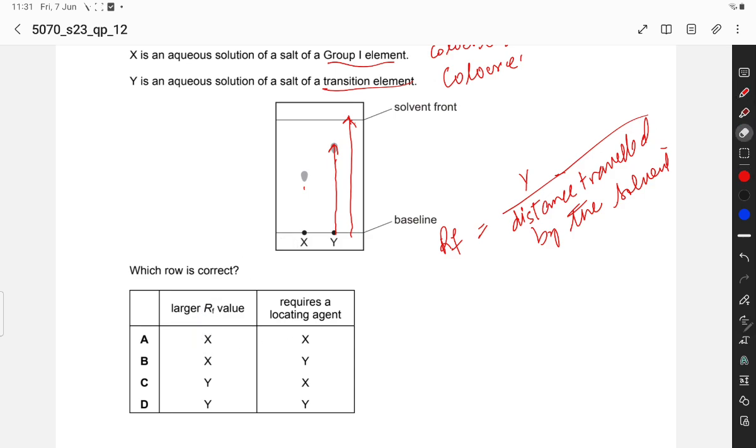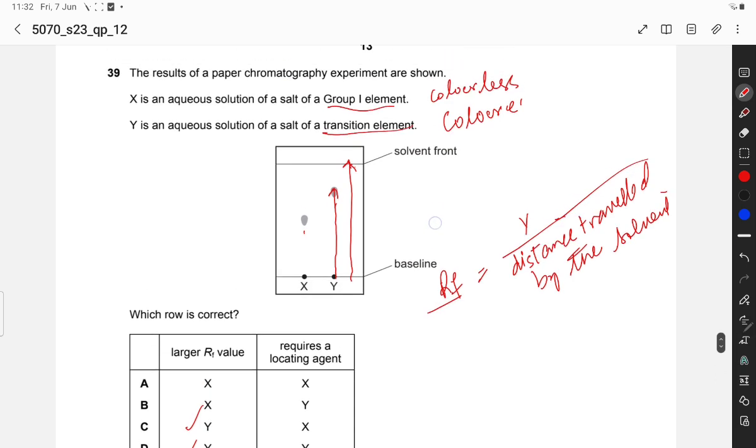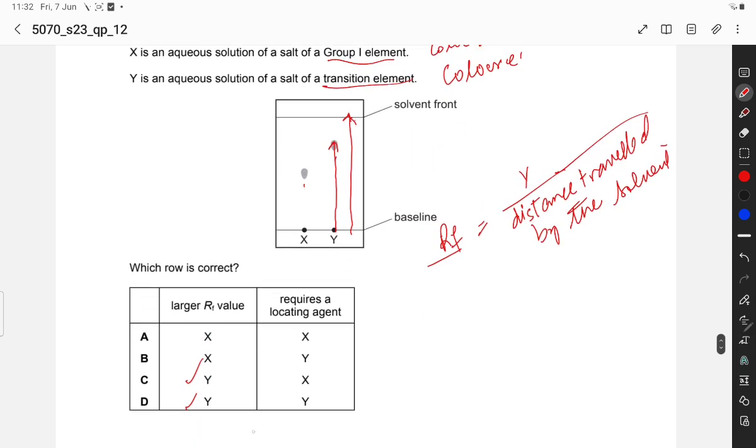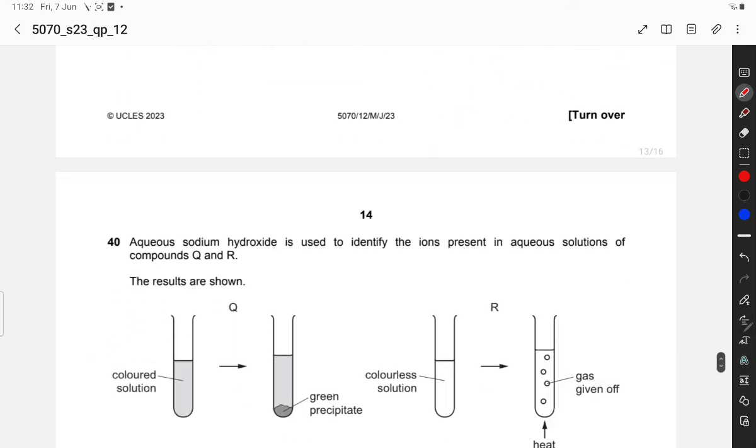Y has the larger Rf value. X requires a locating agent because X is a colorless salt, and a locating agent is used for colorless substances. So option C is the correct option.